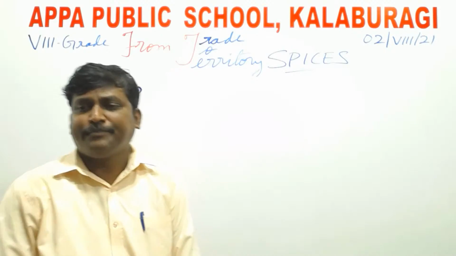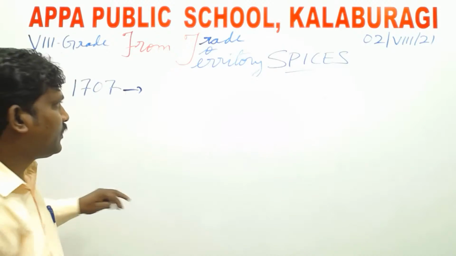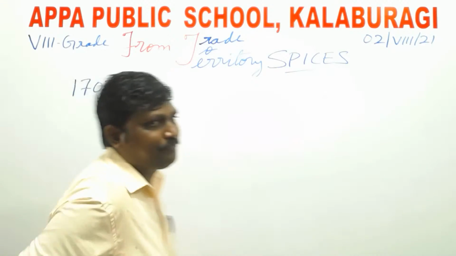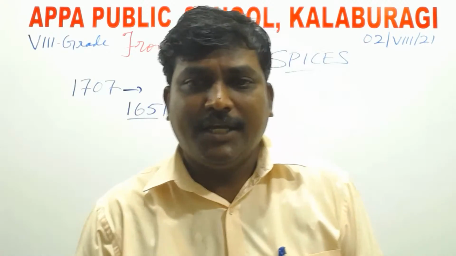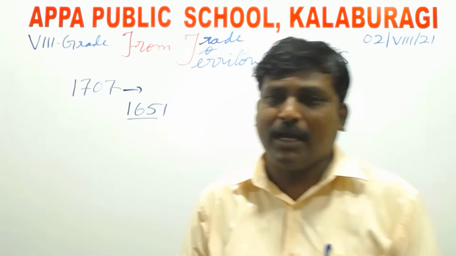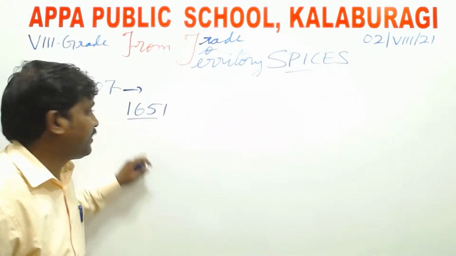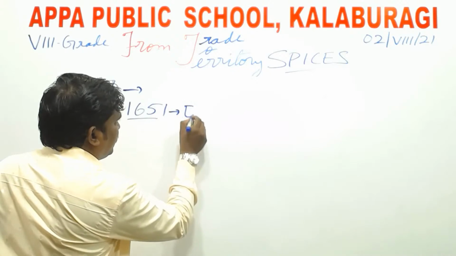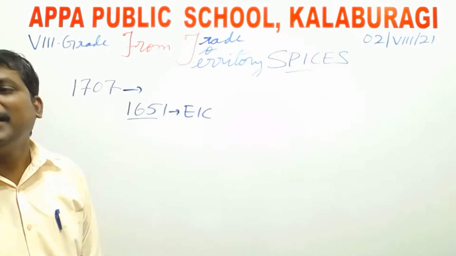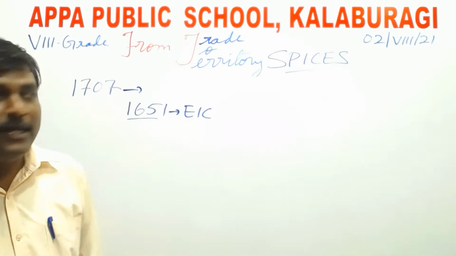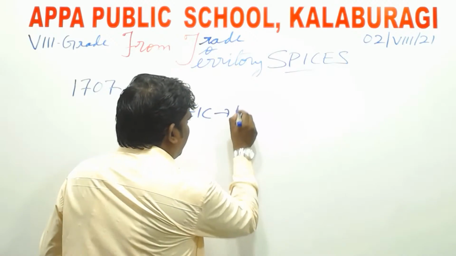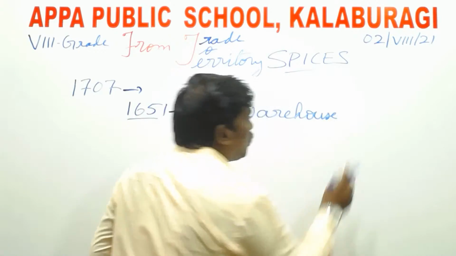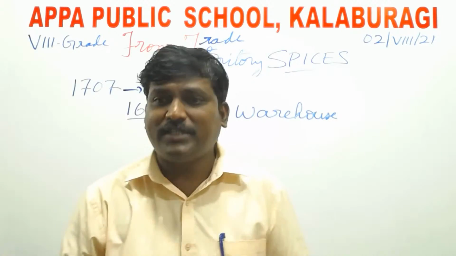So now here in the year 1651. In the year 1651, please make a note. 1651, very important. So now the EIC opened their warehouse. Now, my dear students, a warehouse is just like your store where the goods are stored, right?